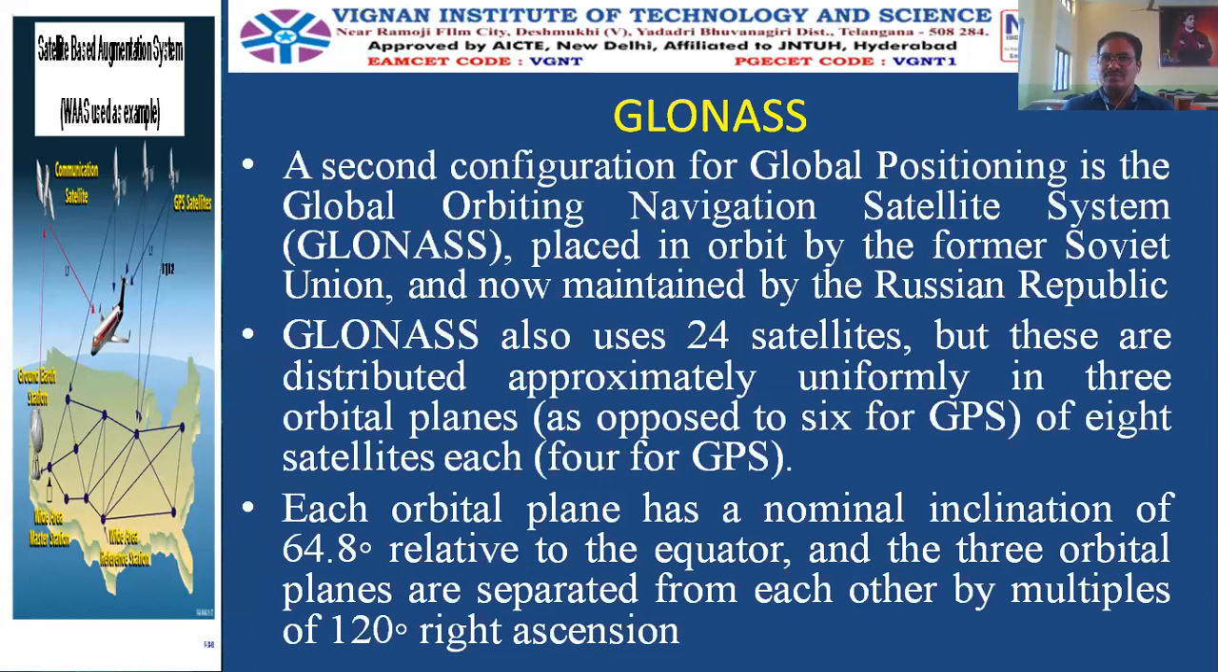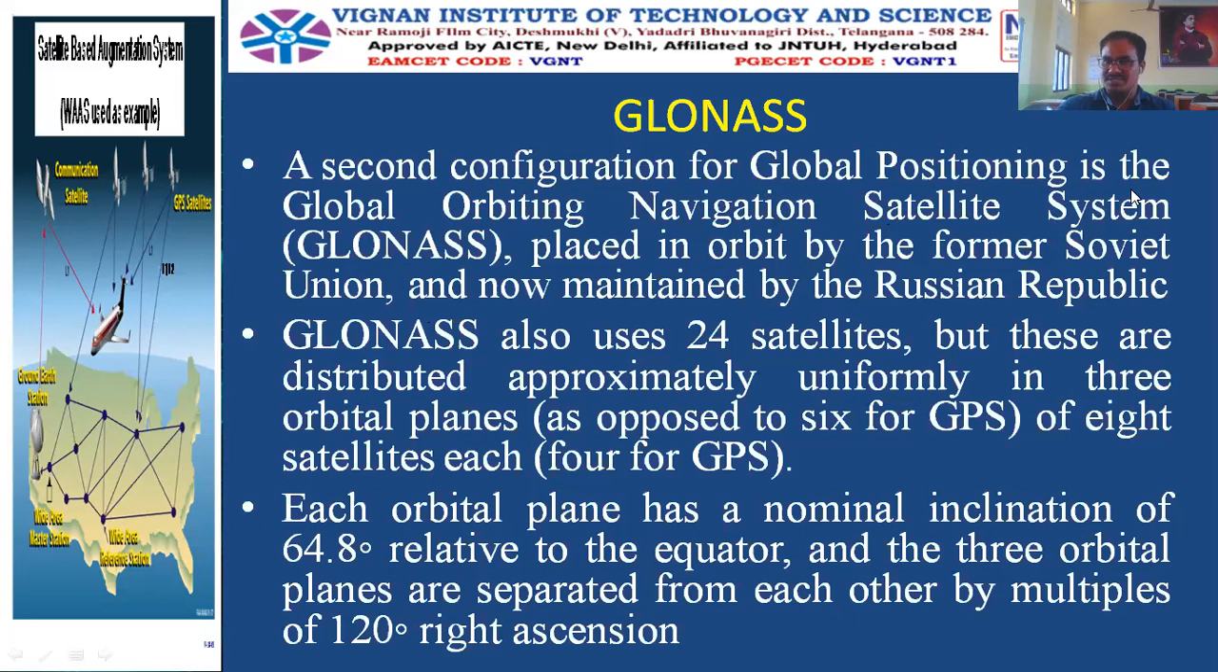So in the GNSS overview, we have seen one is the GPS, the second one is the GLONASS, and the third one is the Galileo. These are three different GNSS satellite systems which are developed by three different countries. In fact, the GPS is by the USA and the GLONASS is by the Soviet Union, that is Russia. So this is called GLONASS. The full form of GLONASS is Global Orbiting Navigation Satellite System.